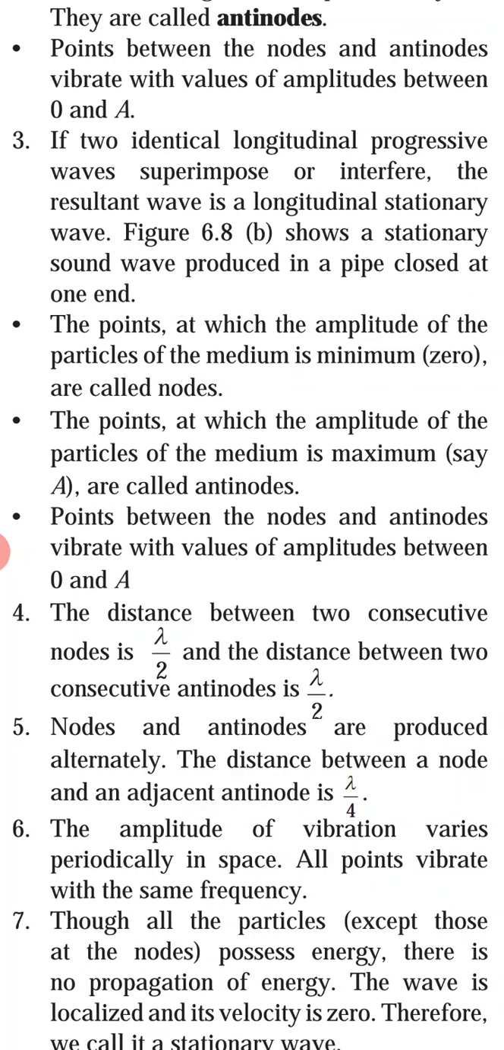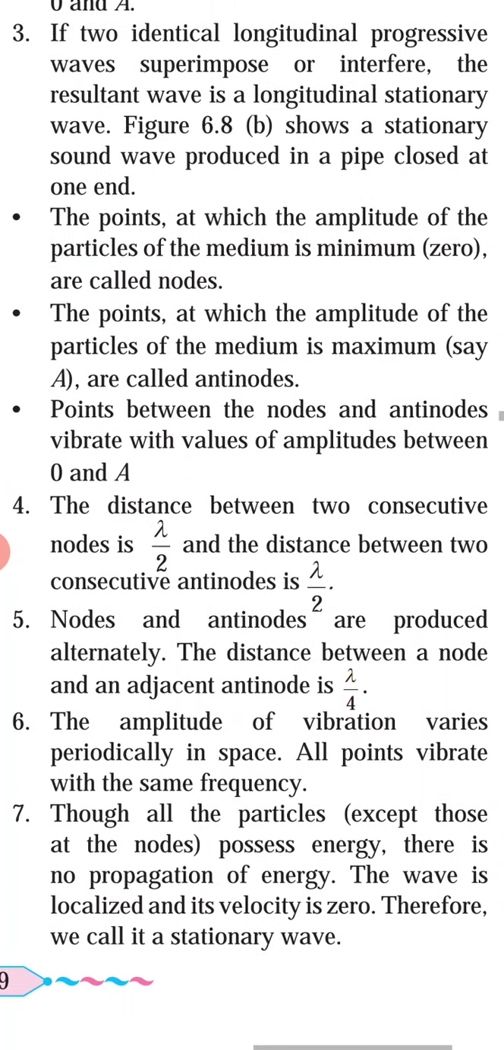Then stationary sound wave produced in a pipe closed at one end. The point at which the amplitude of the particles of medium is minimum, 0, is called a node. The point at which the amplitude of particles of medium is maximum is called an antinode. So points between the nodes and antinodes vibrate with values of amplitude between 0 and A.